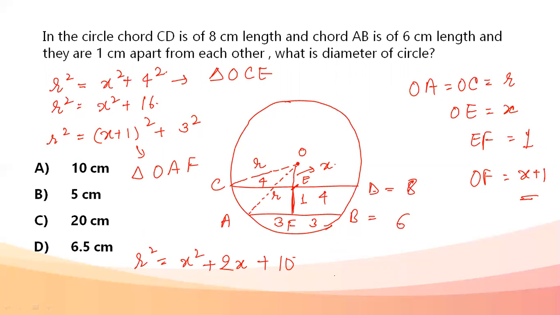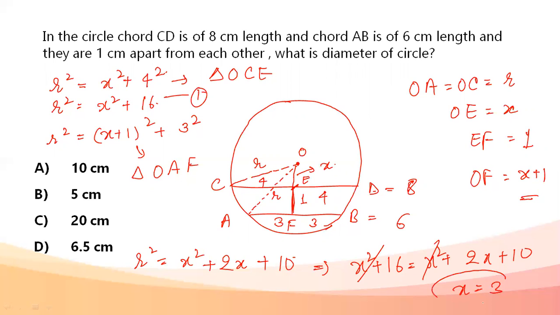Next thing that we can do, instead of r square from the first equation, r square is equal to x square plus 16, let's put the value. So x square plus 16 is equal to x square plus 2x plus 10. X square goes out, 10 goes to the other side, value of x comes out to be 3. So value of x now comes out to be 3 centimeters. So this portion in between is also 3 centimeters.